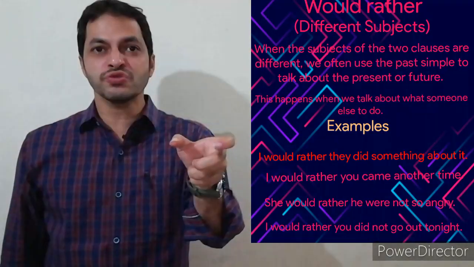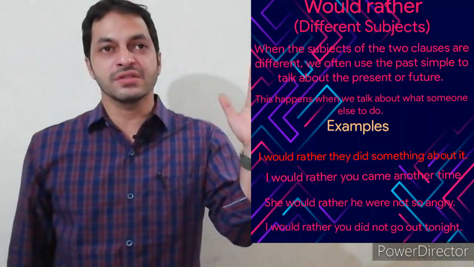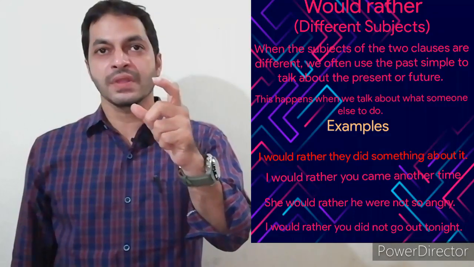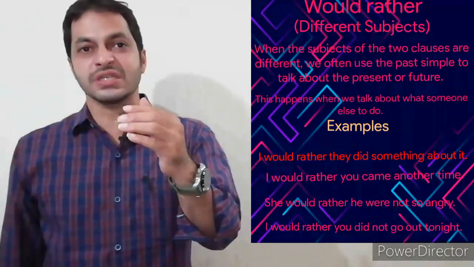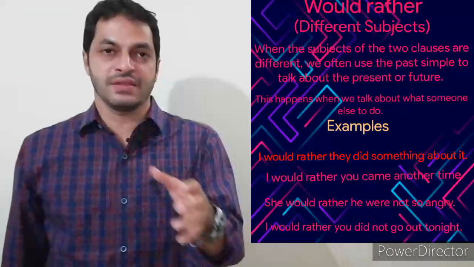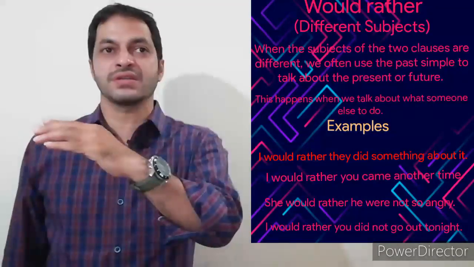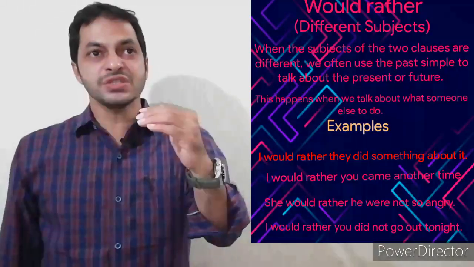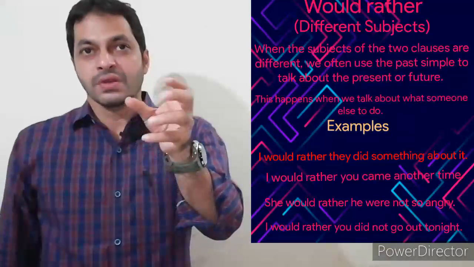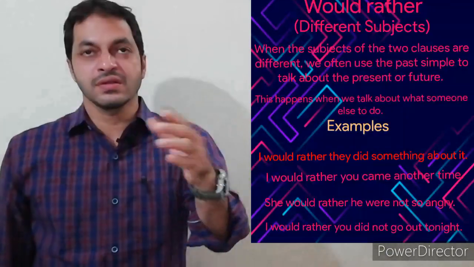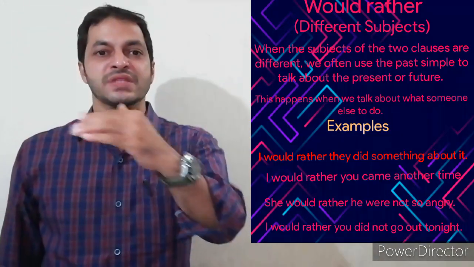Here we used different subjects. In the would rather clause we used the subject I, but in the main clause we used the subject they. I would rather they did something about it. Here we used V2, simple past. It means I would prefer them to do something about it.